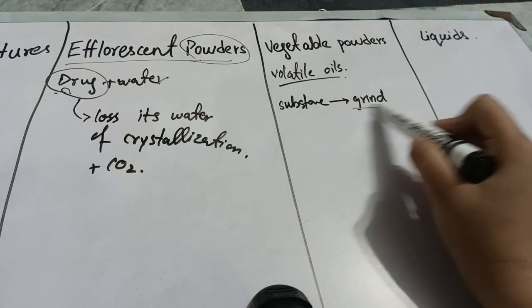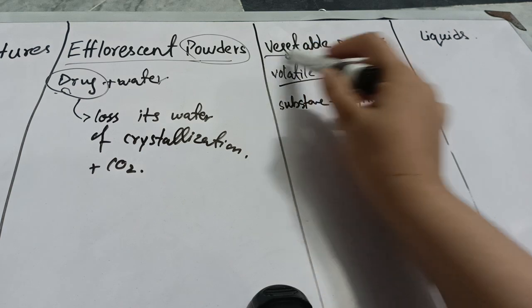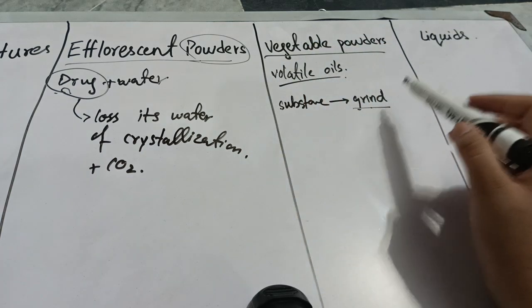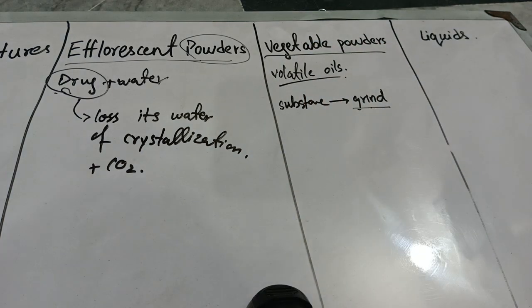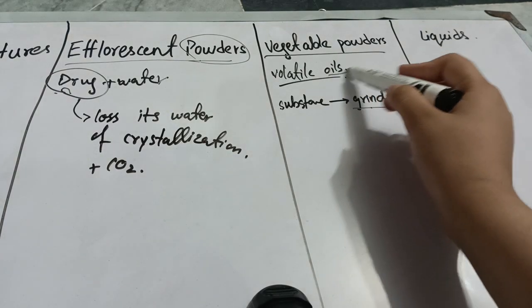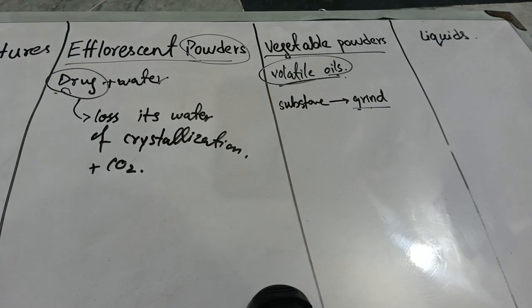And one thing you have to remember: in the case of vegetable powders, if you grind it very heavily, meaning at very high speed, then these volatile oils will evaporate, and our drug will be degraded.